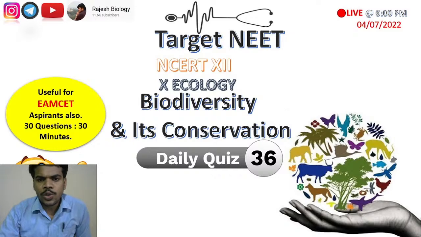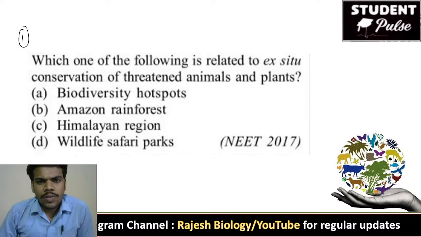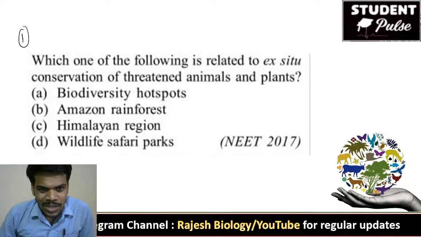In this, the first question is: which one of the following is related to extensive conservation of threatened animals and plants?